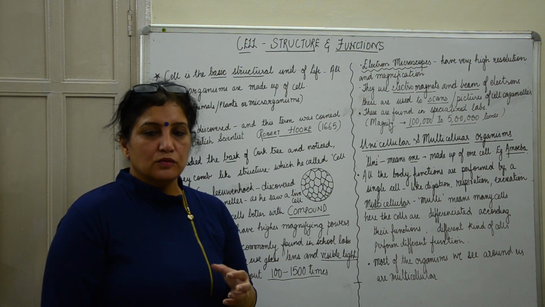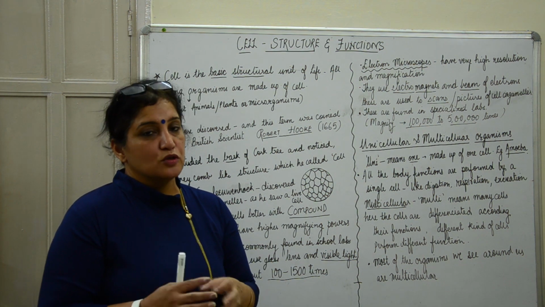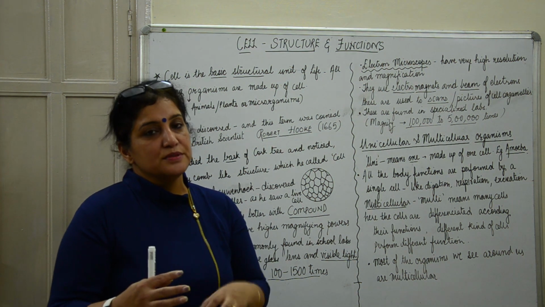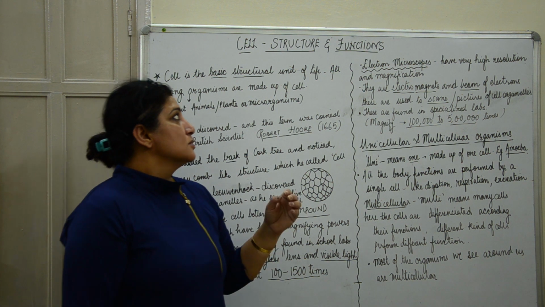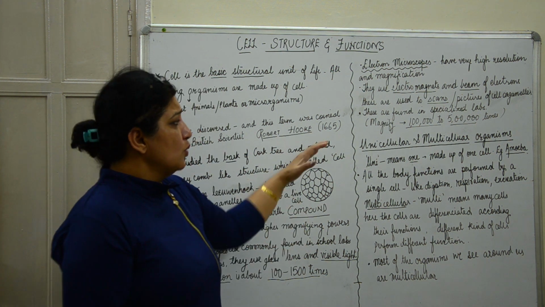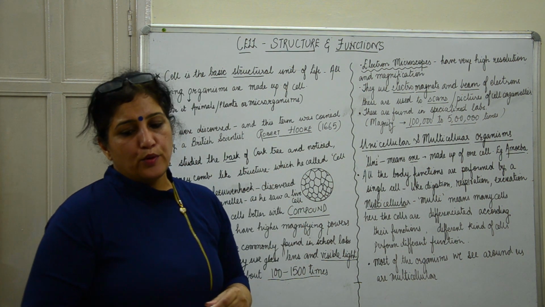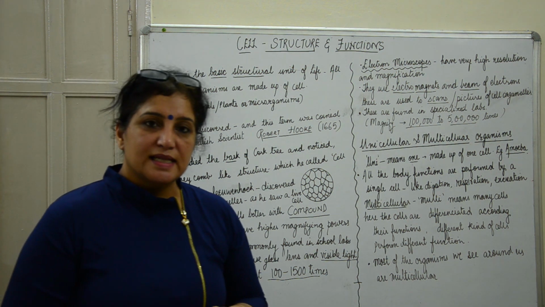In microorganisms you have both: a variety of organisms which can be multicellular and which can be unicellular. So now we will be studying a very important thing which is called the cell theory.